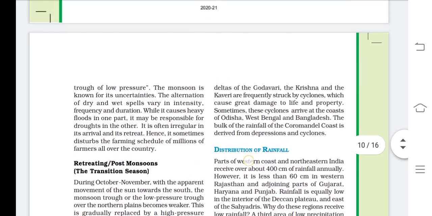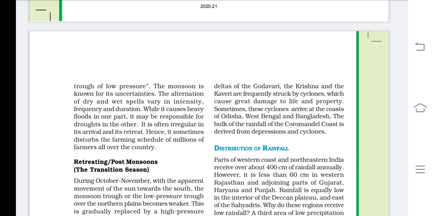The thickly populated deltas of the Godavari, the Krishna and the Kaveri are frequently struck by cyclones, which cause great damage to life and property.